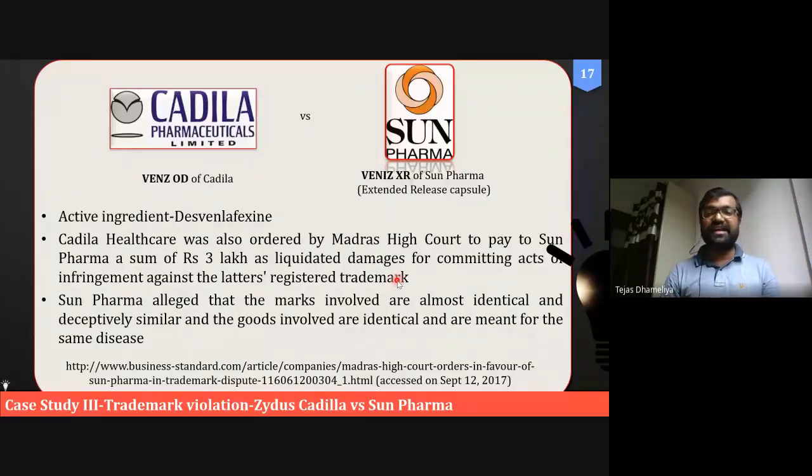We have seen the examples of these two companies, Cadila Pharmaceuticals Limited and Sun Pharma. Both were selling the same API, desvenlafaxine, which is a selective serotonin reuptake inhibitor used for certain kinds of depressive CNS-related disorders. Cadila markets it by the name Venzody, and here it is Venix XR.